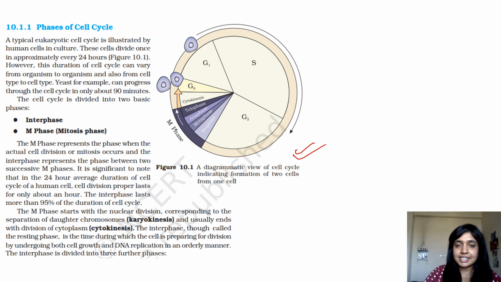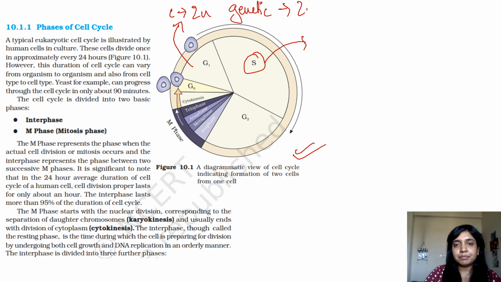This is your cell cycle. This is the S phase or the synthesis phase. In the synthesis phase, your genetic content is doubled, right? So if I have to formulate sentences, in your G1, your number of chromosomes would be 2n and your genetic content would also be 2n. In your S or synthesis phase, your chromosomes are still 2n, but the genetic content gets doubled and it forms 4n, right?